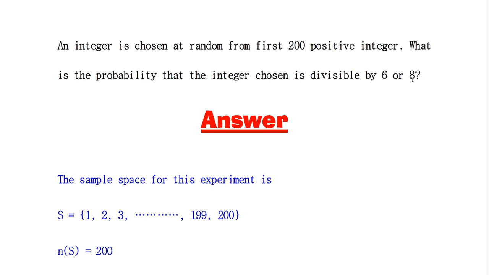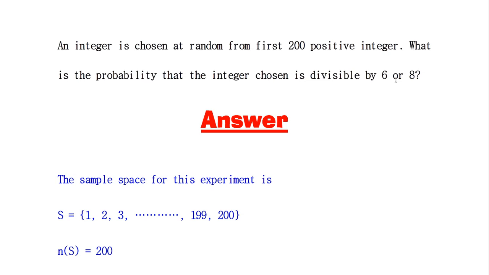Similarly, most other numbers are also divisible by both 6 and 8. So this question is also a case of not mutually exclusive events.